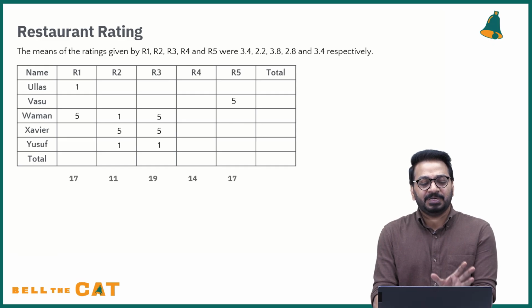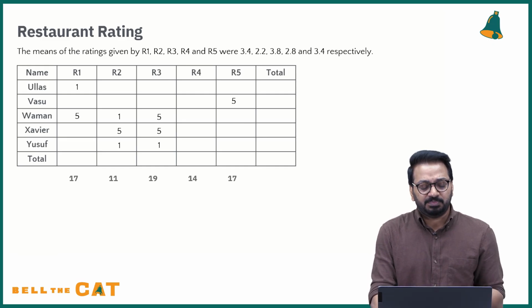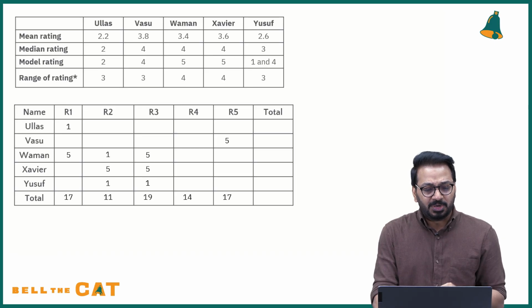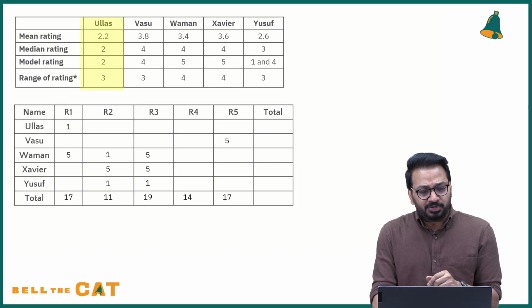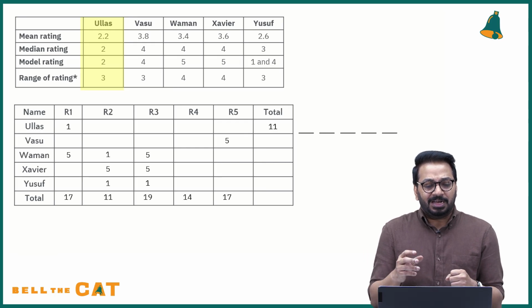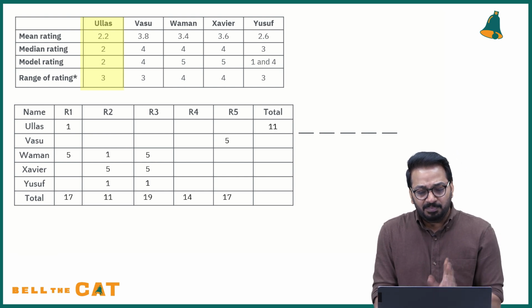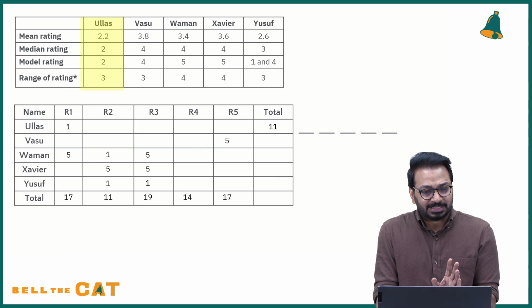So this is the total that you have. You also have the total of each of these people. So we go here and quickly do that. Ullas's mean rating is 2.2, which is 11 in total. Now an intelligent way of doing this is that instead of first filling the means and then going, you have 4 values that are given, try to fix that here itself. Mean is 2.2, that means the total is 11.